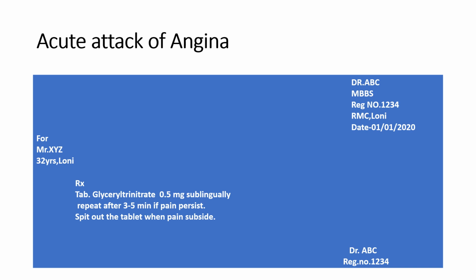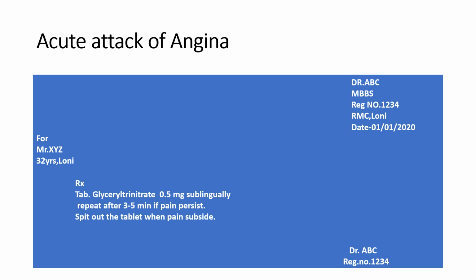Our main aim for treatment of angina is to maintain the balance between oxygen supply and oxygen demand to the myocardium. Nitrates are the drug of choice for treatment of angina because they release nitric oxide, which dilates arteries as well as veins. This will reduce preload and afterload.